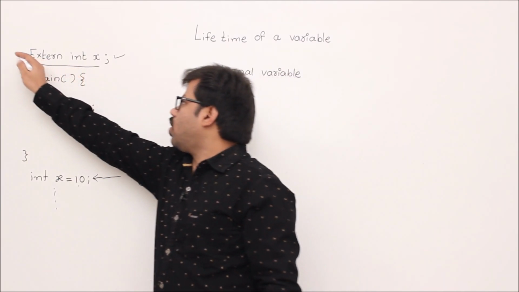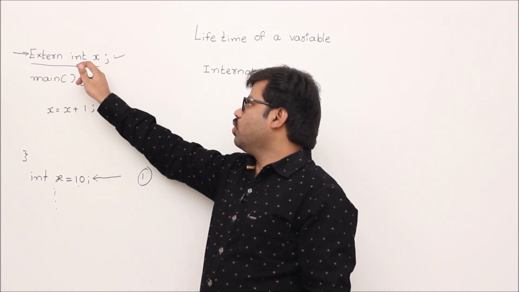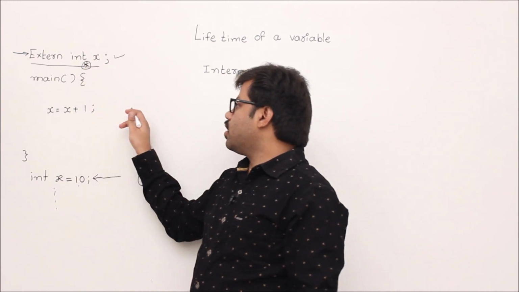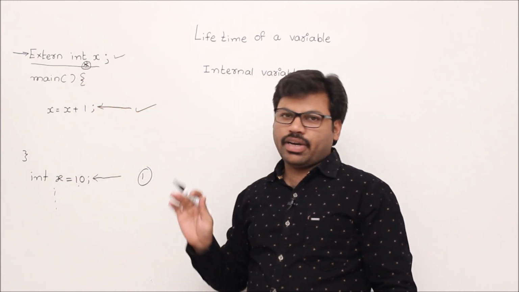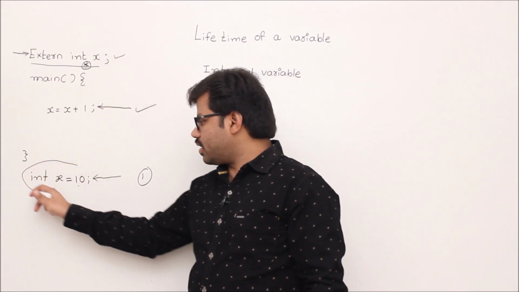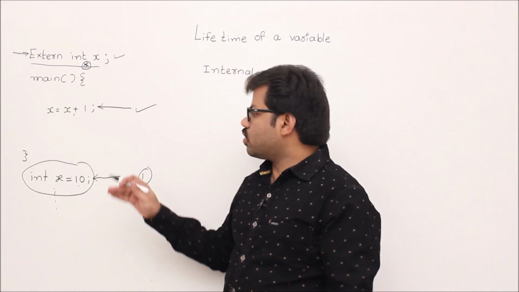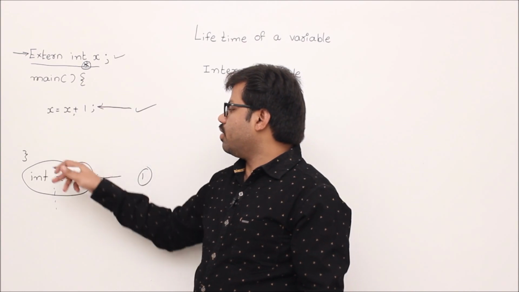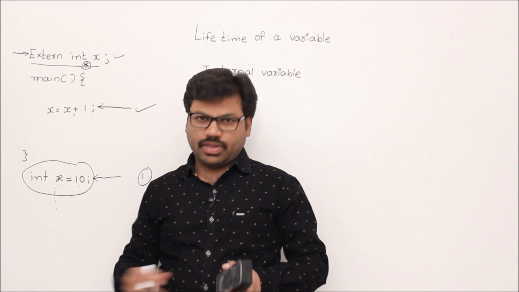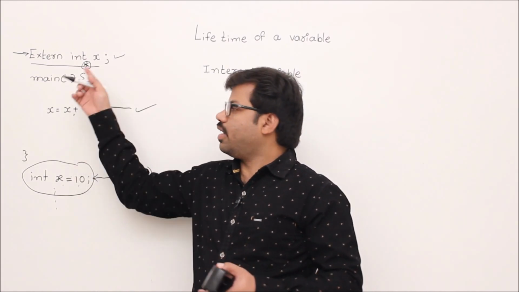So whenever the compiler processes this one, it understands that using x is not a mistake, because the user is agreeing that there exists x. Then when you do x equal to x plus 1, the compiler won't give a compile time error. Second, while execution time, your compiler sees this x and it will match this to this one because of the scope rules, right? So using the scope rules, we can use this x here, because the scope of a variable is nothing but throughout the program, isn't it? So that is the application of extern.